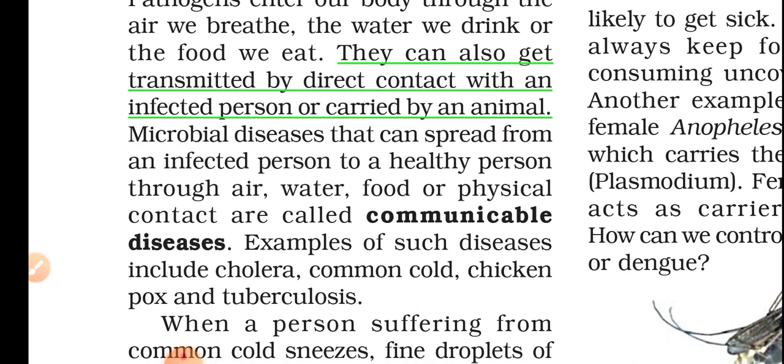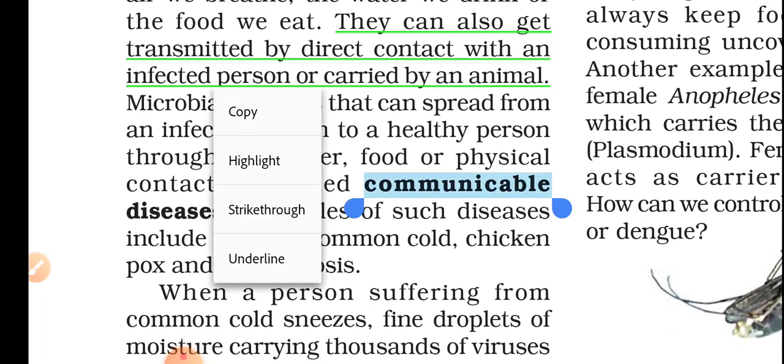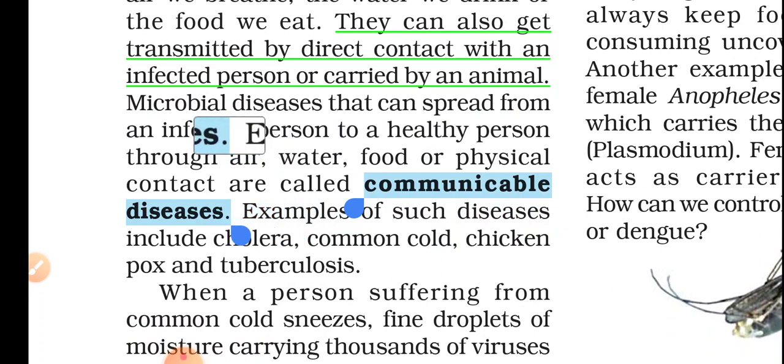Microbial diseases that can spread from an infected person to a healthy person through air, water, food, or physical contact are called communicable diseases. See, all the microbial diseases are not communicable diseases. There are some examples which are communicable. If we come in contact with another person, the infection can pass to us also. Please take a note here: communicable diseases.